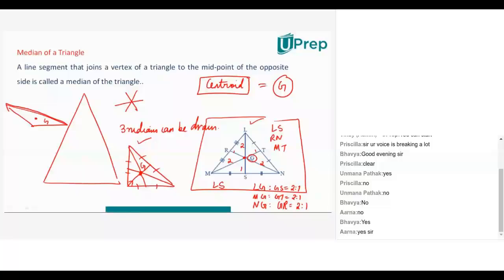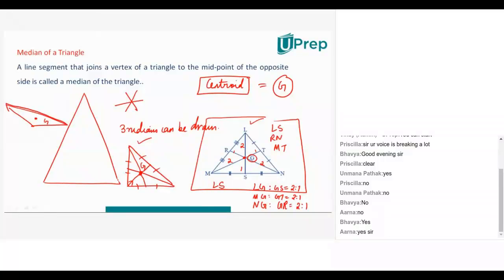Yes. Are you guys clear with the median, how and why the median always lies inside a triangle? We proved it by putting it down, and this very important theorem that the centroid divides the median in the ratio of 2:1. Let me see if I find time at the end of this session to prove this, or we can do it in the next class. Don't worry about it, because I already have certain proofs I want to discuss. Are we clear with this?